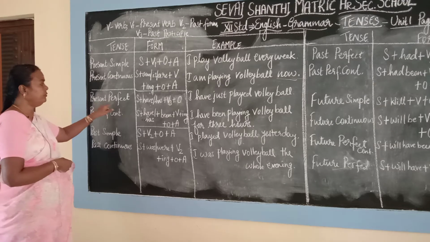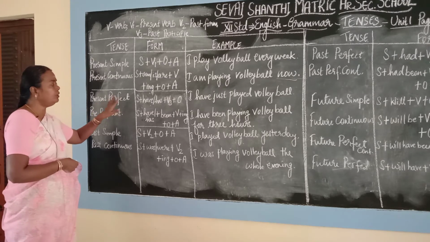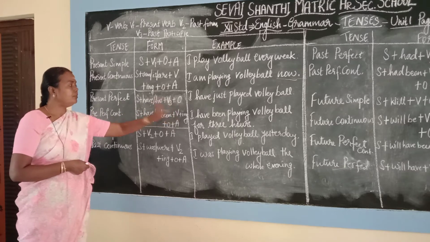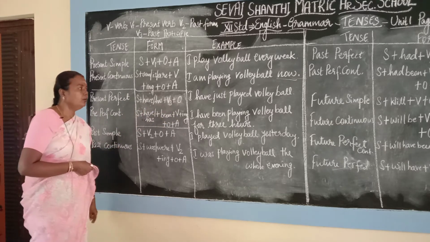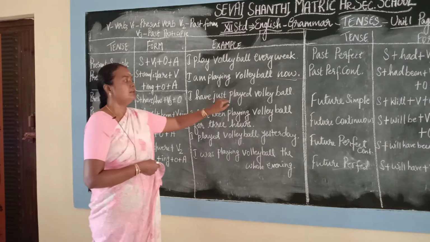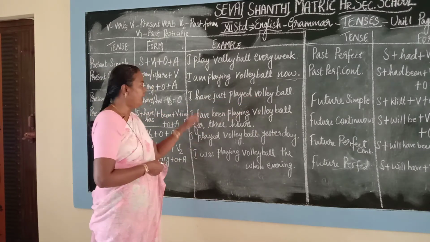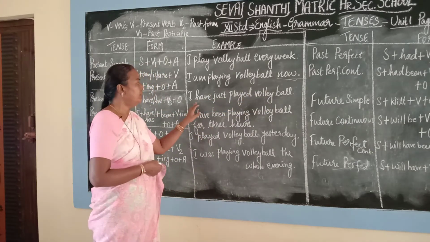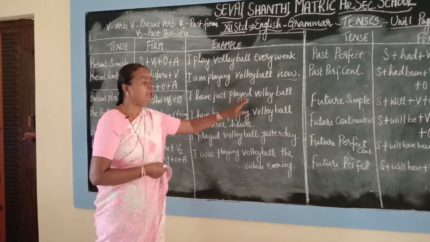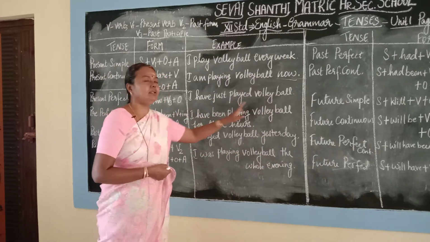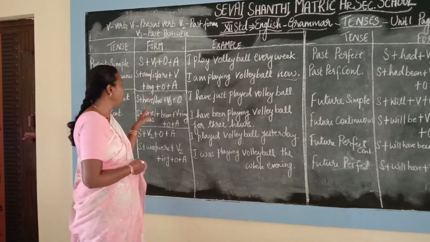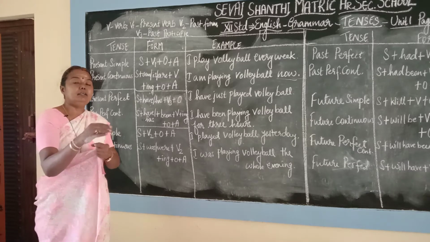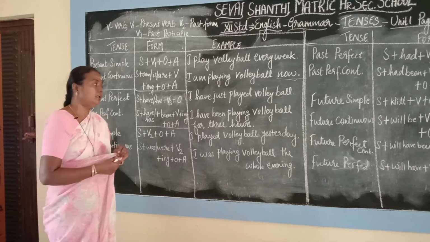Present perfect: you will be using have or has plus verb 3 plus object. I am only using an object here. I have just played volleyball. I have just completed my homework. I have just finished my task. These are the different kinds of sentences wherein you can use present perfect. You have finished that particular work at the moment when somebody is entering.